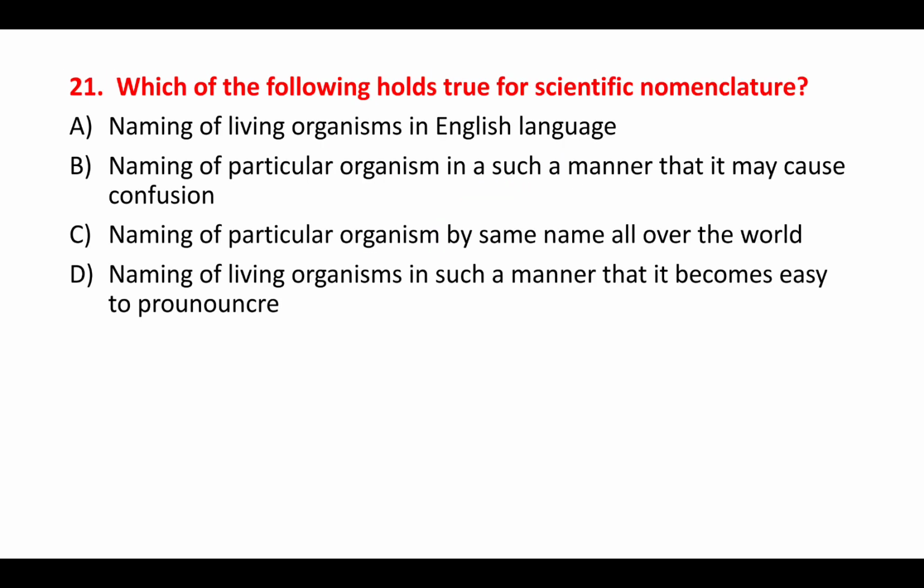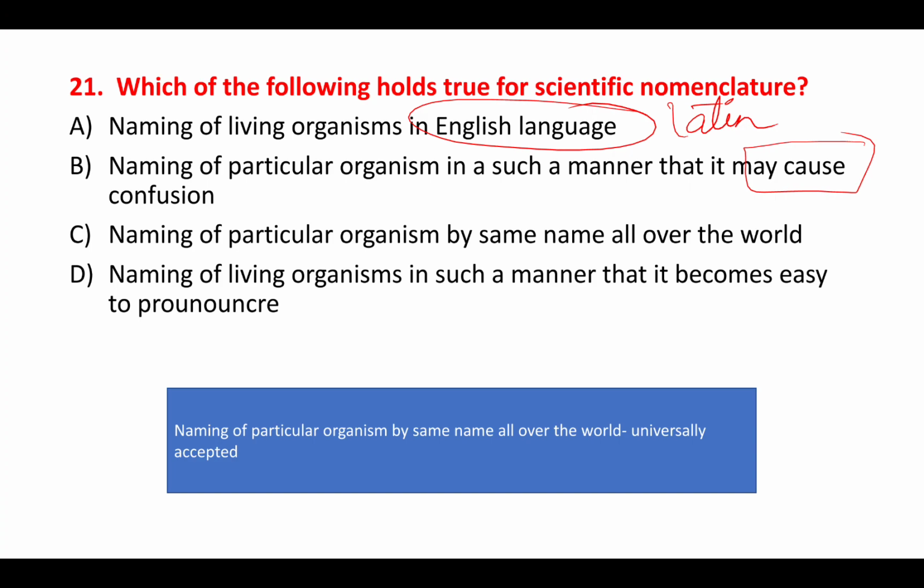Let's move towards the 21st question. You have to see which of the following statements holds true for scientific nomenclature. Naming of an organism in English language. No, this is false. It should be in what? Latin, right? Naming of a particular organism in such a manner that it may cause confusion. No, it shouldn't cause confusion. Right. Next, naming of a particular organism by the same name all over the world. Yes, because that is universally accepted.